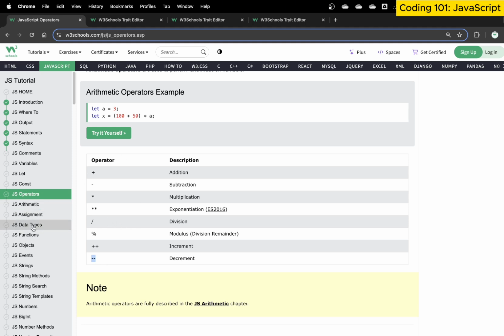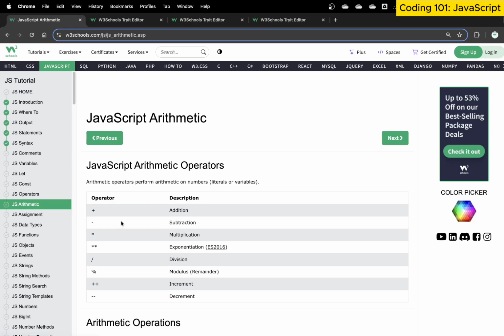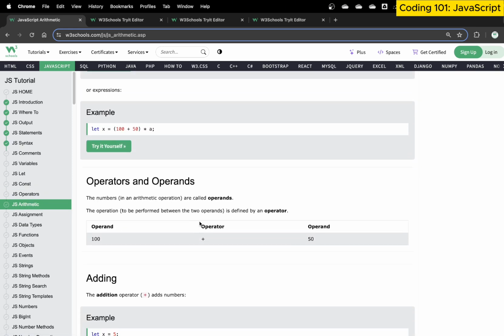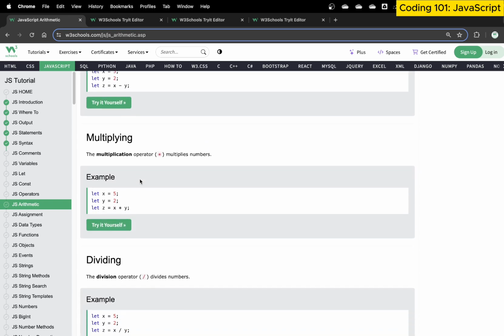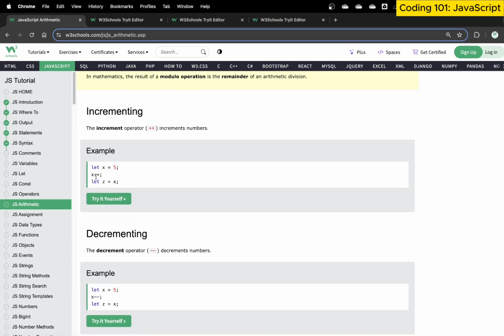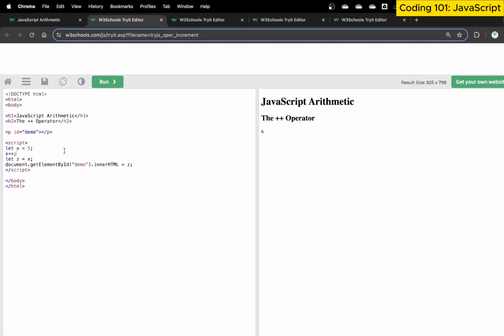Let's talk more about these arithmetic operators in detail. We have already talked about plus, minus, multiply, divide: subtraction, multiplication, division, remainders. And then we have the increment operator. This is something that I want to talk more about. What the increment operator does is it adds 1 to our current value. Increment operators are quite fun and quite important throughout programming.